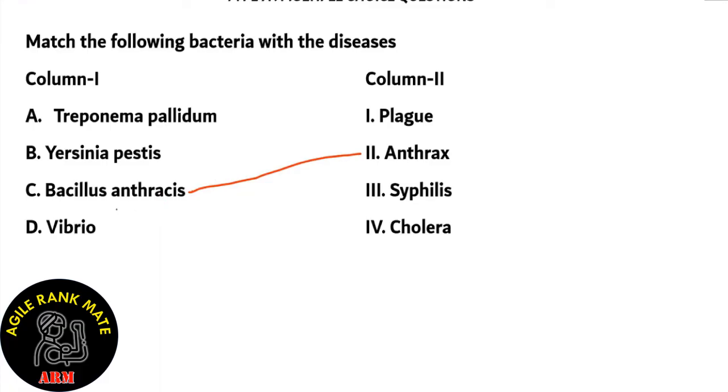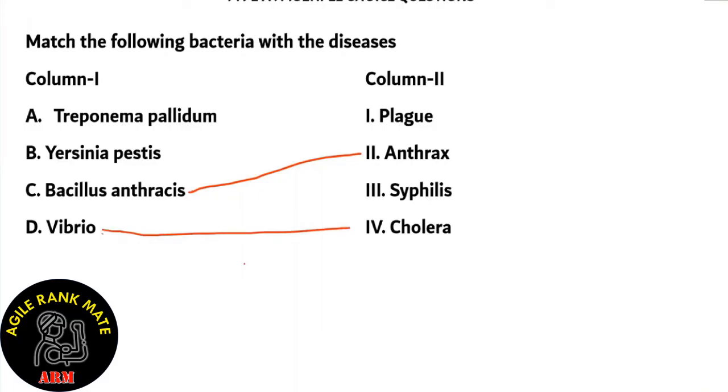So option C in column number 1 matches with option 2 in column number 2. Next, matching up. Cholera is due to the bacteria Vibrio cholerae. So we can conclude that option D in column 1 matches up with option 4 in column 2.